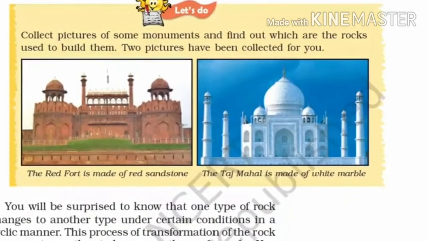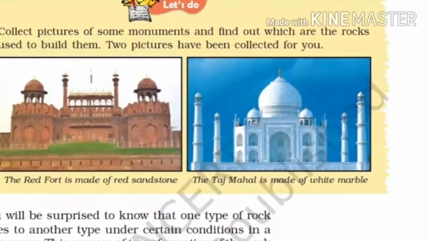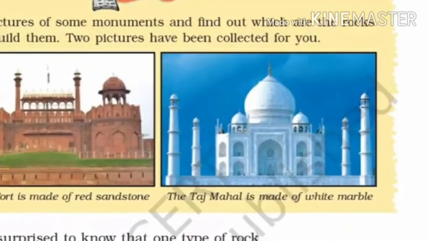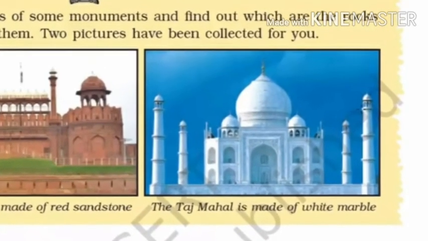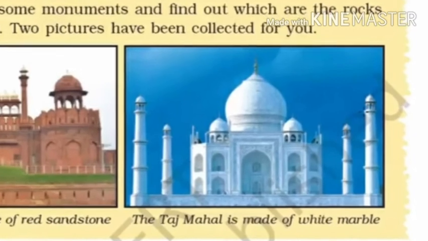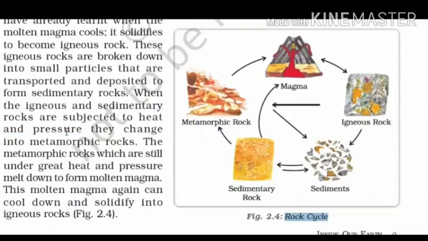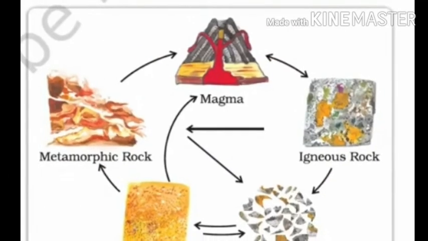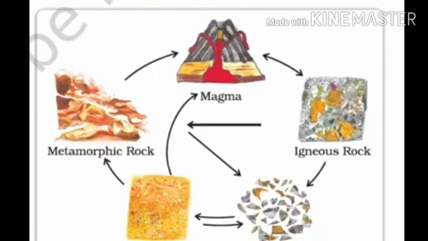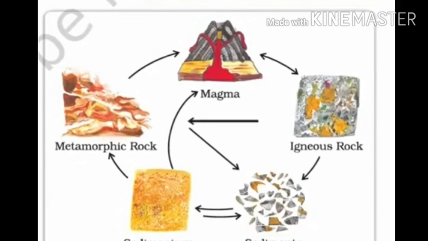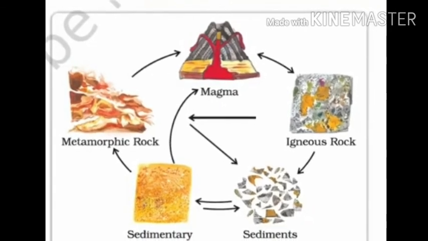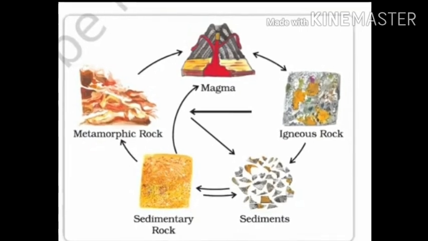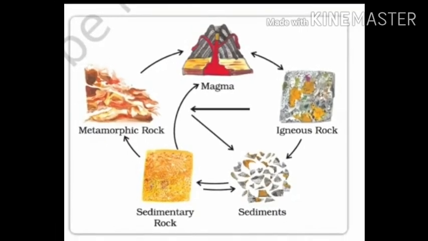From this picture, you can see the best use of the rocks. One is the Taj Mahal, which is made up of white stone or marble, we can say. Next, in your book, there is one term, rock cycle. Changes of one rock into the other type is called rock cycle. For example, the igneous changes to sedimentary, and maybe then it changes into metamorphic.